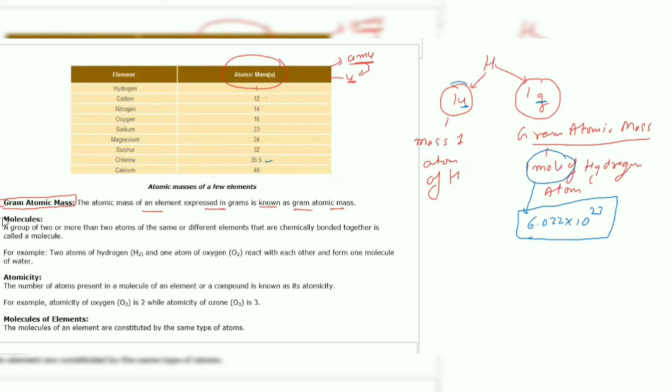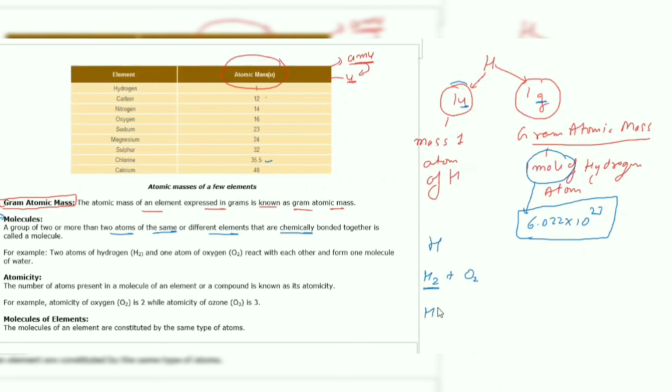Coming to the next term, molecules. A molecule is a group of two or more atoms of the same or different elements that are chemically bonded. For example, when we combine hydrogen and oxygen, here we are talking about hydrogen, but we haven't written H. We have written H2.